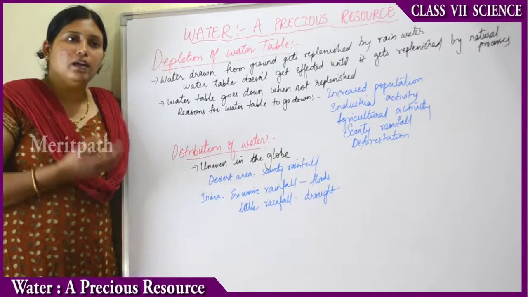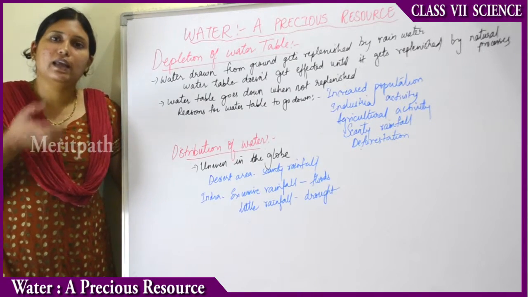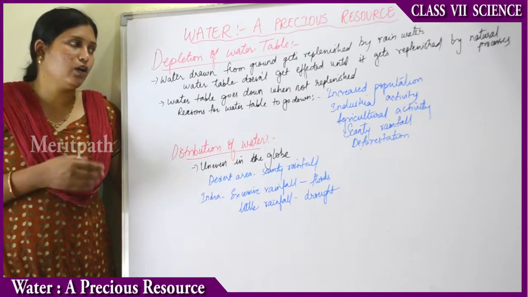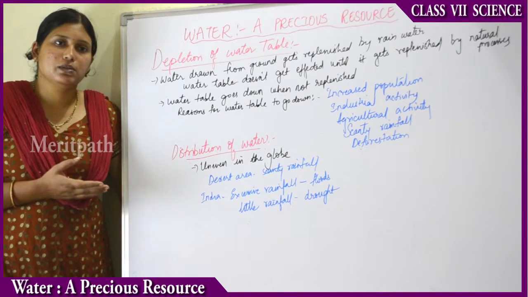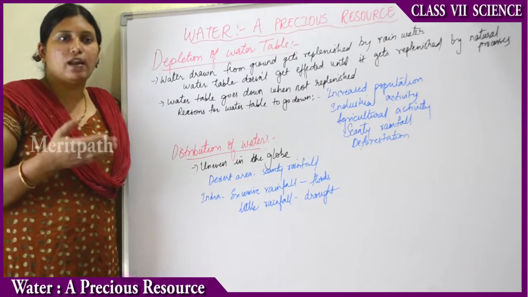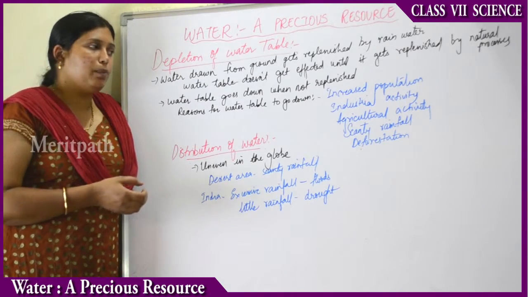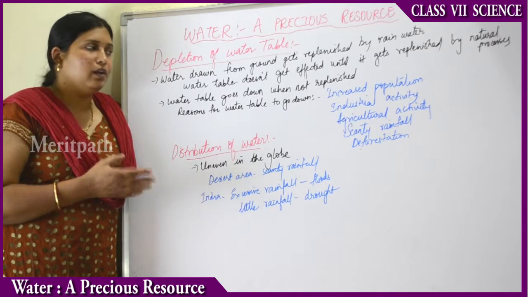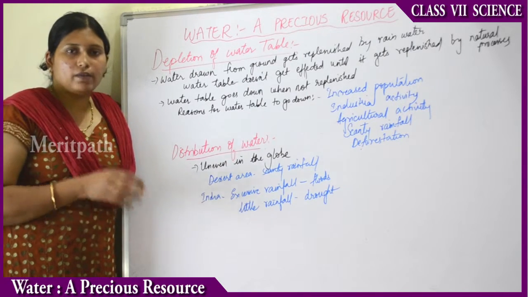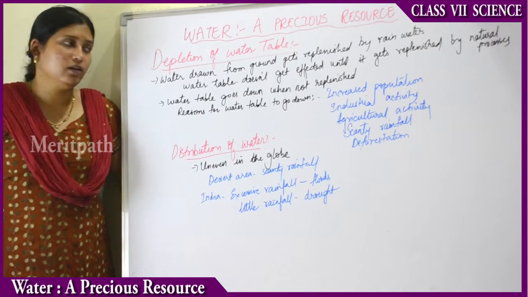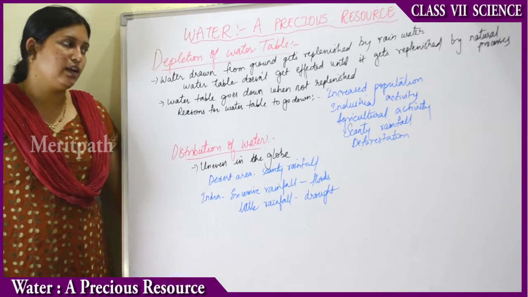Again he will be taking all the groundwater. Then again he is not giving the water back to the ground. He is only digging up a bore well and taking the groundwater. So for agricultural purposes also, when the ponds or lakes are far away, or if the ponds or lakes are getting dried up in the summer season with no rainfall, then he will dig a bore well, he will take all the groundwater, but he is not providing any water back to the ground. So that is how agricultural activity is affecting it.